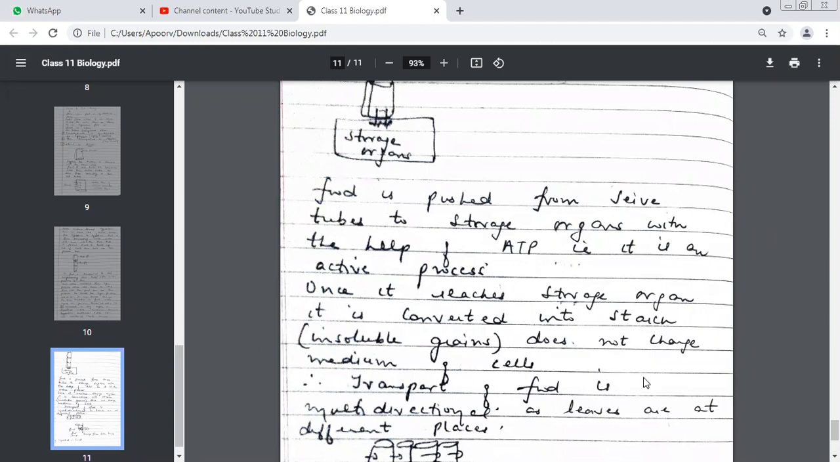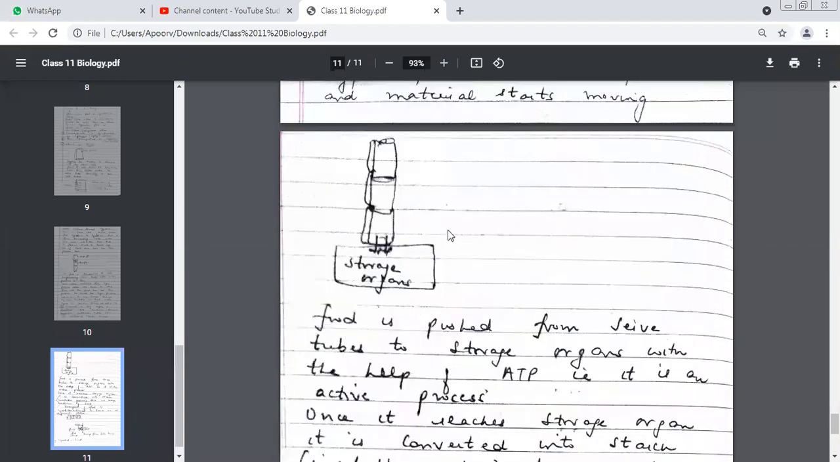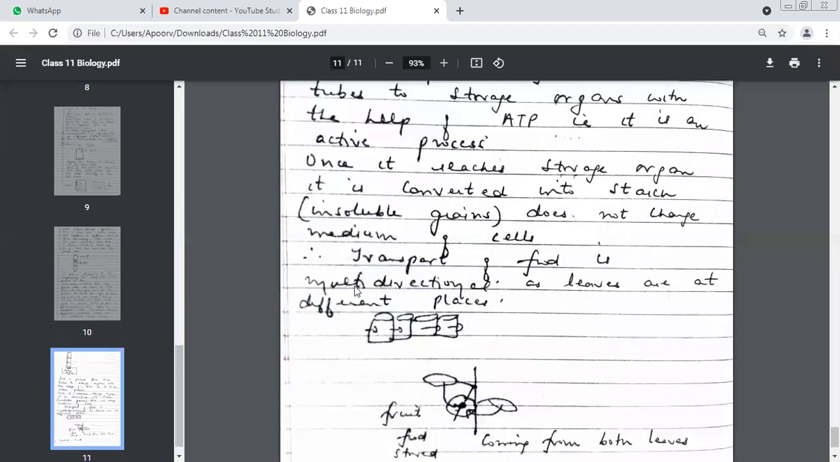I had already told you, so transport of food is multidirectional. I showed you a figure where the sieve cells were arranged like this, up and down, so food was traveling like this, from top to bottom. Now I've shown you sieve cells arranged like this, left to right. So food will travel from here to here. Yes or no, children? Yes, ma'am. It is going to go from source to sink.